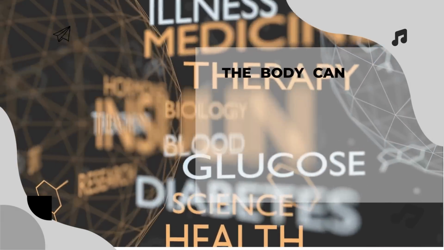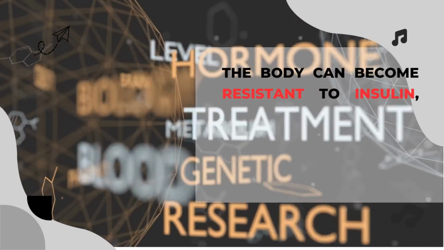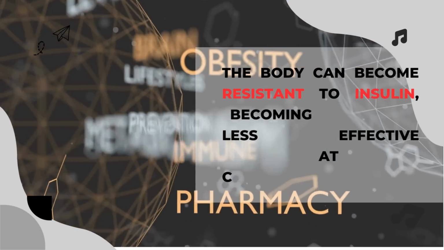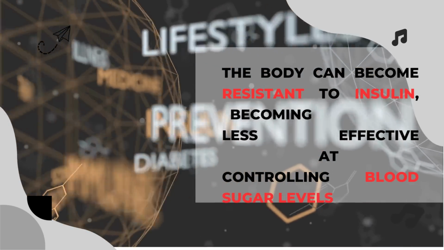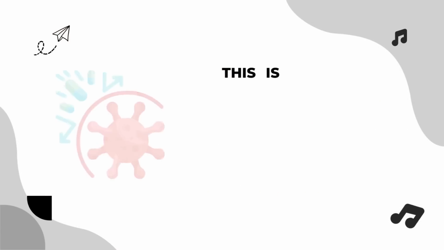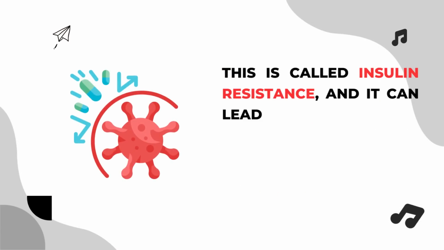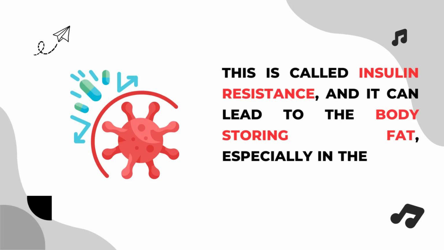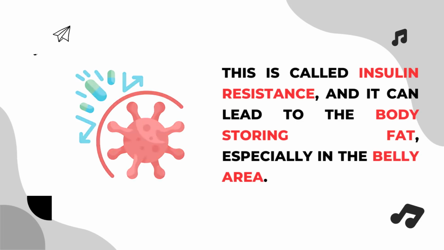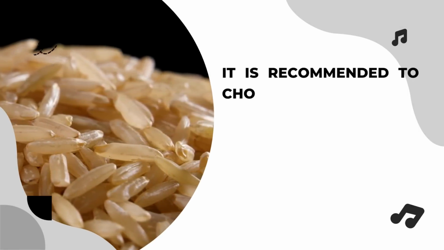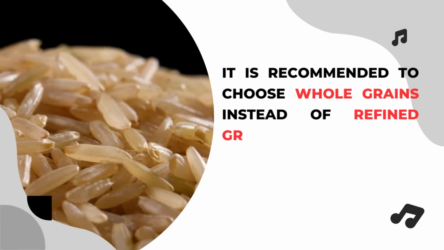Over time, if this process happens repeatedly, the body can become resistant to insulin, meaning that it becomes less effective at controlling blood sugar levels. This is called insulin resistance, and it can lead to the body storing fat, especially in the belly area. To avoid this, it is recommended to choose whole grains instead of refined grains.